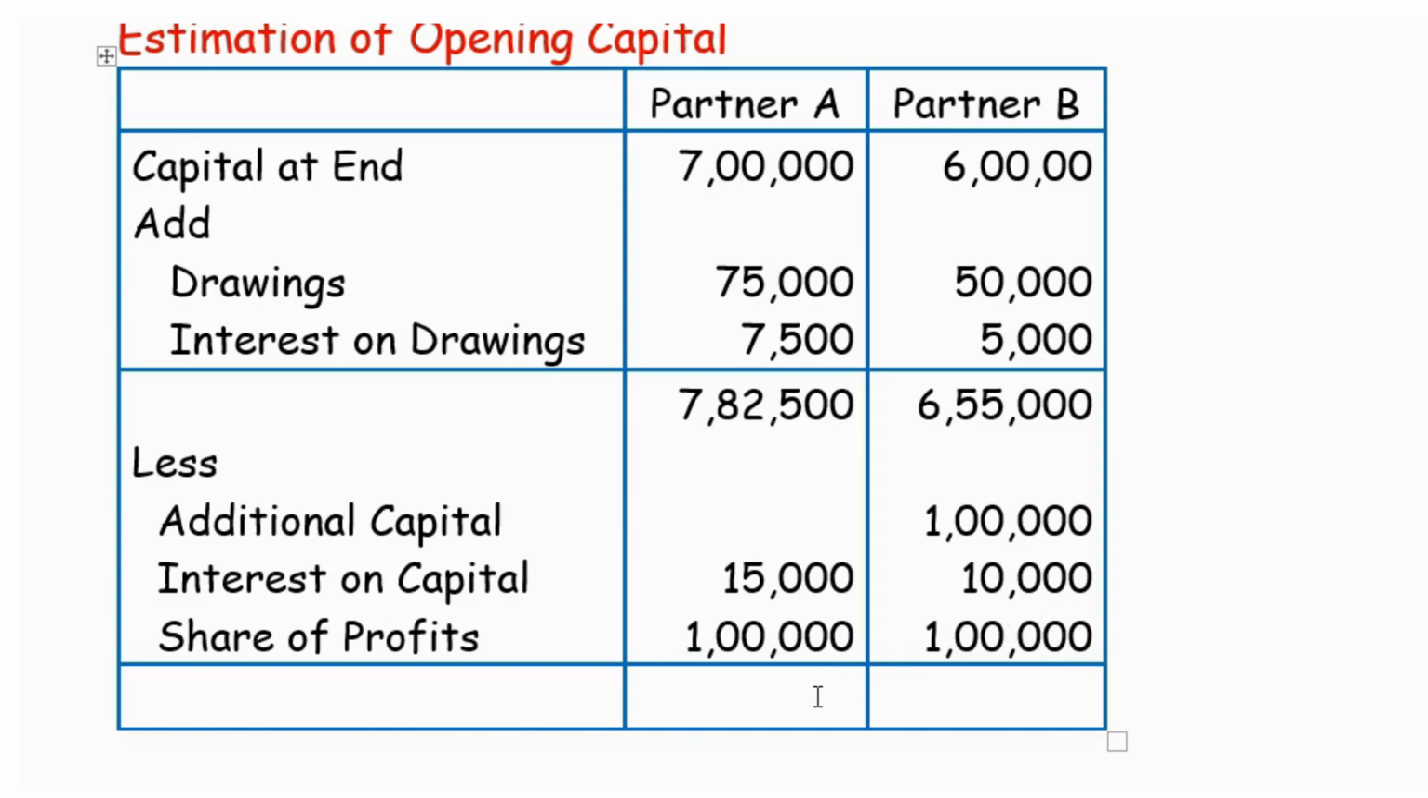So when you consolidate all these things, you will get for partner A 6,67,500 and for partner B 4,45,000. This is the capital in the beginning. We started with the capital at the end and we arrived at the capital in the beginning.